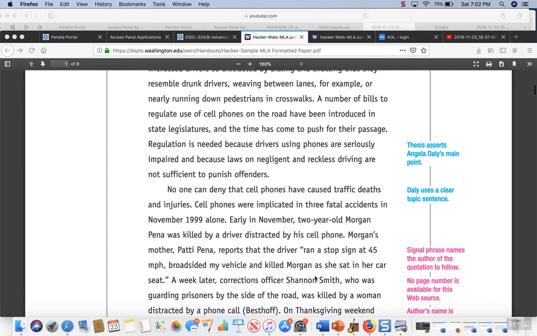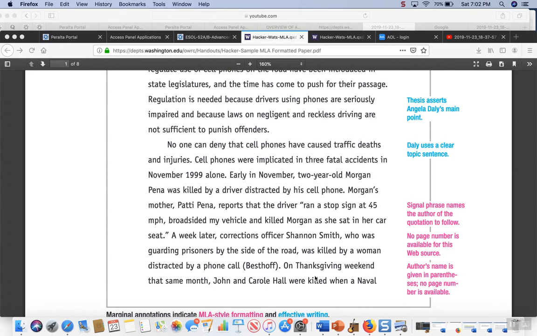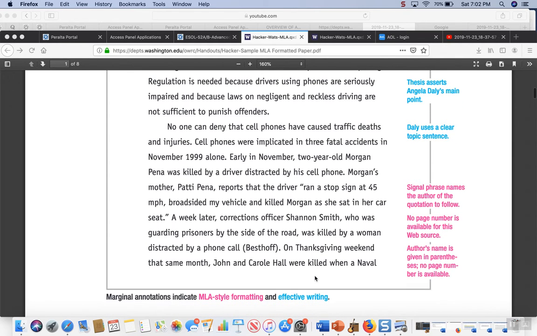Okay, so now she is giving proof and background to support the idea that cell phones have caused traffic deaths. And here are how these citations work. Here's a source, Patty Pena reports that the driver, and here's a quotation, exact words from the writer. And here is the writer's last name, so that's all the citation I need right here. And if I use the exact words of the writer, then it's in quotation marks.